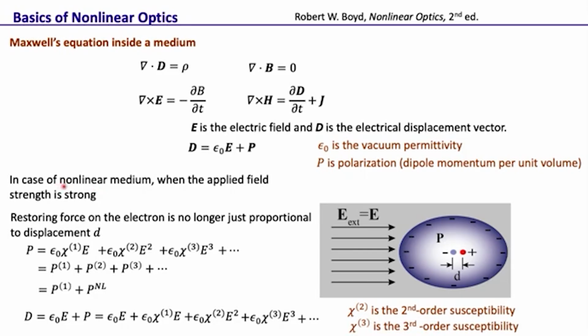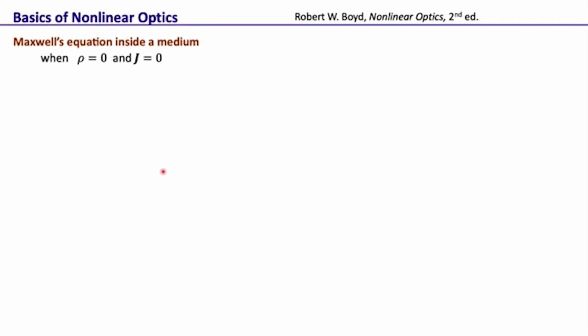So whether a medium behaves as a nonlinear medium or linear medium all depends on the applied electric field. If the field is strong enough, then the medium will start behaving as a nonlinear medium. It also of course depends on the strength of chi2 and chi3, that is, these higher order susceptibilities. So a medium having a very high chi2 will start behaving as a nonlinear medium at a much lower field than a medium that doesn't have that high a chi2. So this is how the polarization becomes dependent on the second order and third order in the field. Okay, so this was about how the polarization gets introduced.